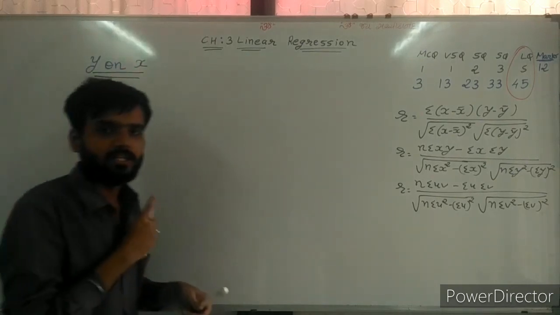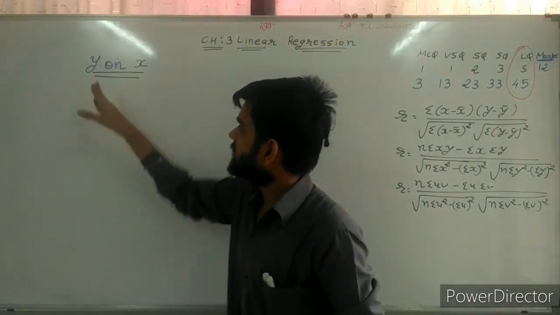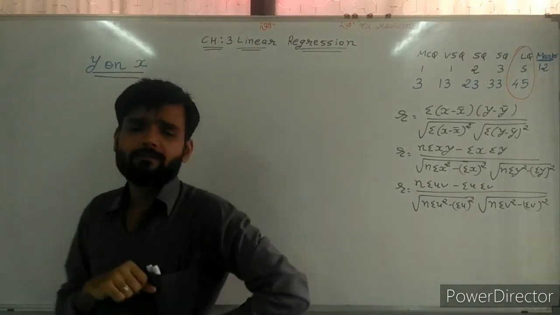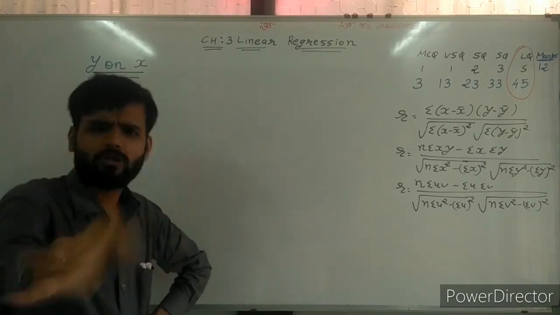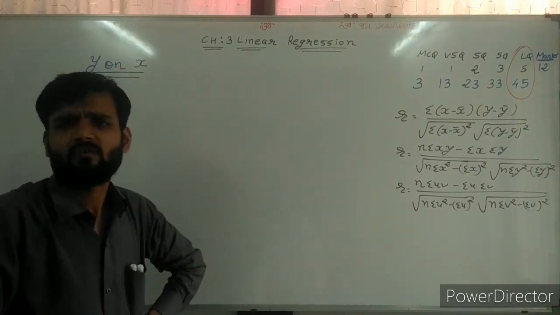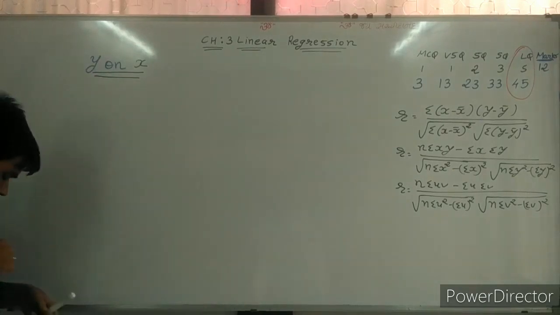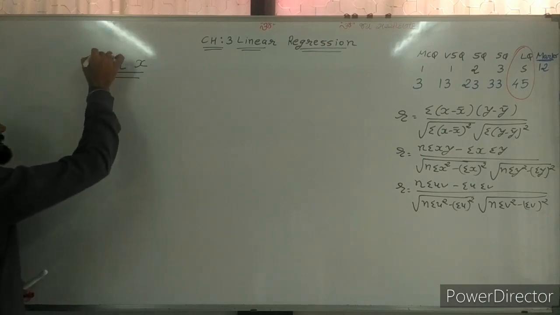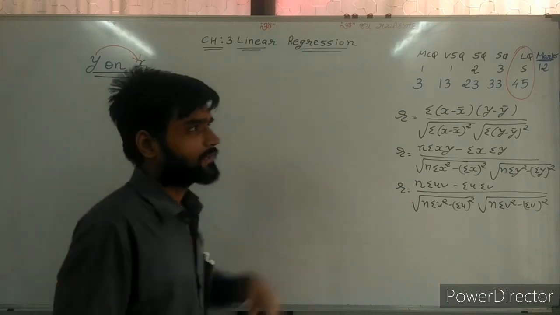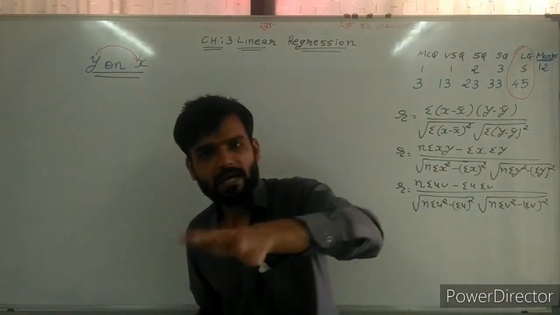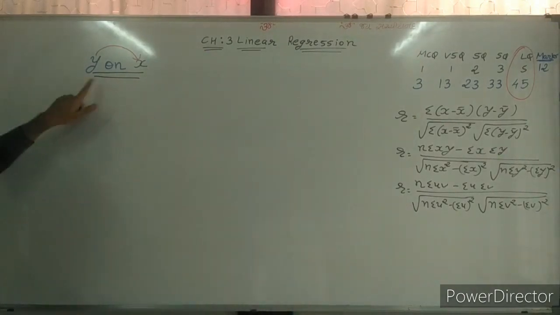We need to find the regression line y on x. In this chapter your question is fixed: find the regression line y on x, because here the assumption is that y depends on x. That is the assumption. So which is the regression line? Here y depends on x.